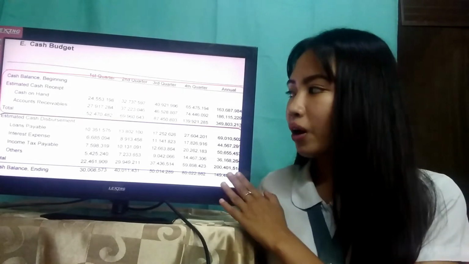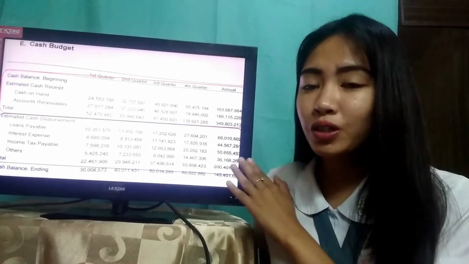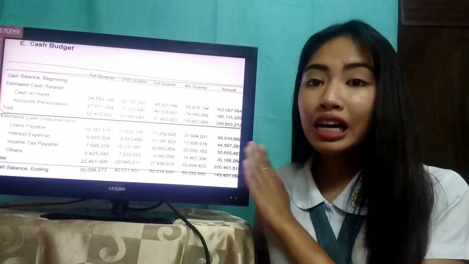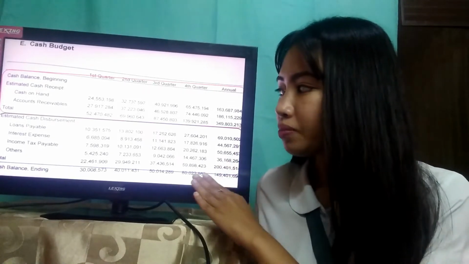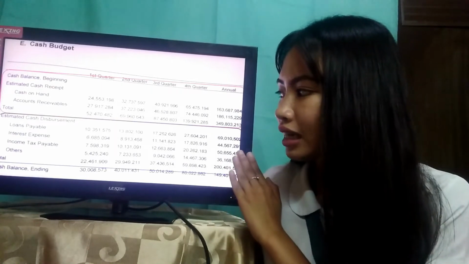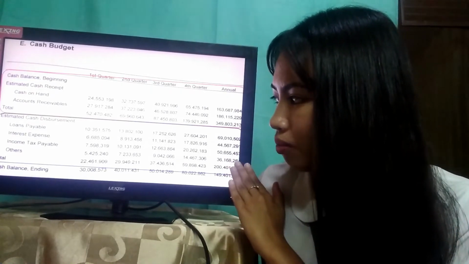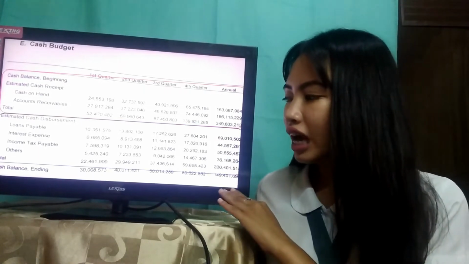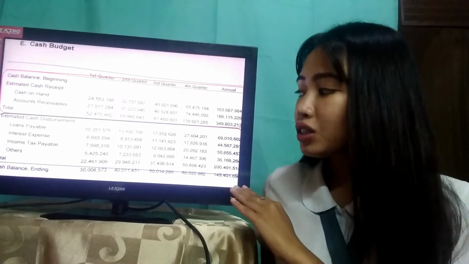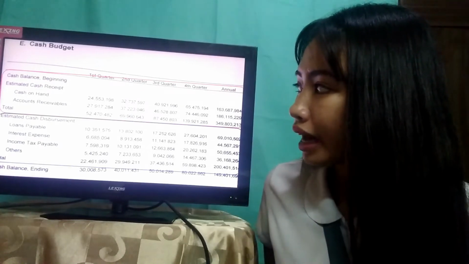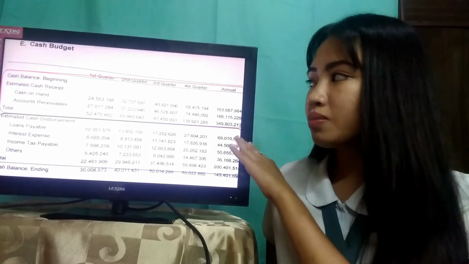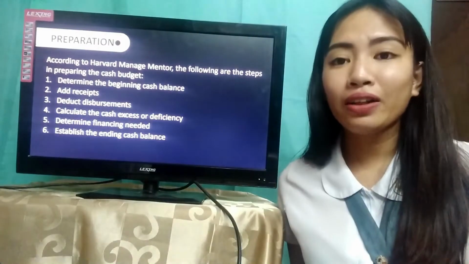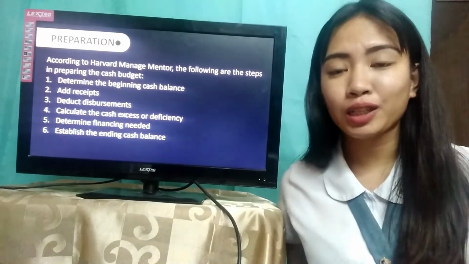At the second part, we can see here the cash disbursement section, which shows us the estimated cash outflows for the period, like the loans payable, the interest expense, income tax payable, and the other payables. At the third part, we can see here the ending cash balance, which is computed by deducting cash disbursements from the cash receipt section. So now let us proceed to the preparation of the cash budget.